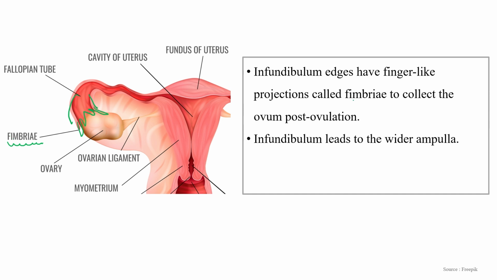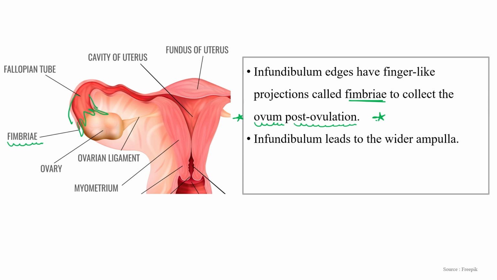What is the use of the fimbriae? Why are we going to discuss them? Because the fimbriae are mainly involved in collecting ova after ovulation. The collection of ova occurs via these fimbriae.